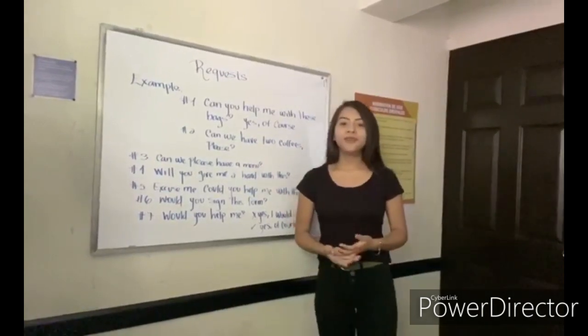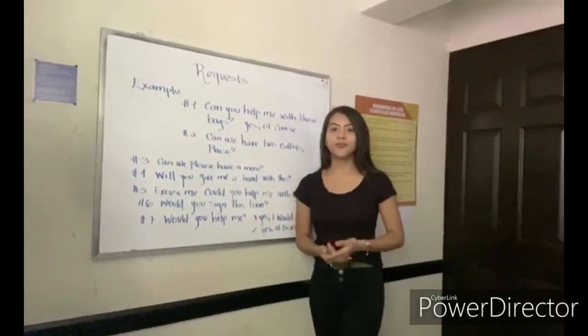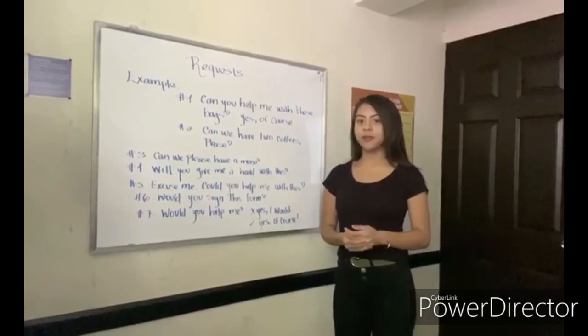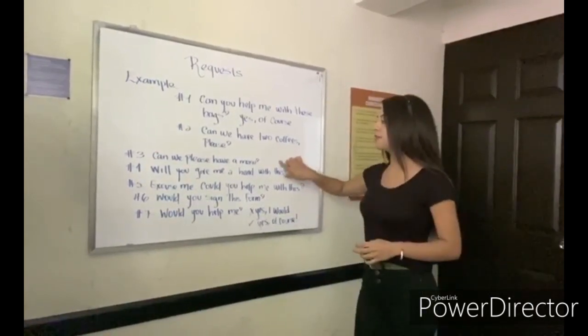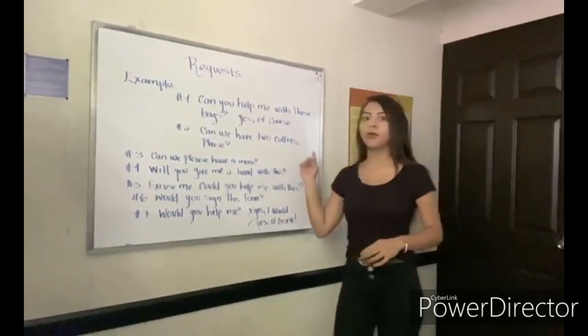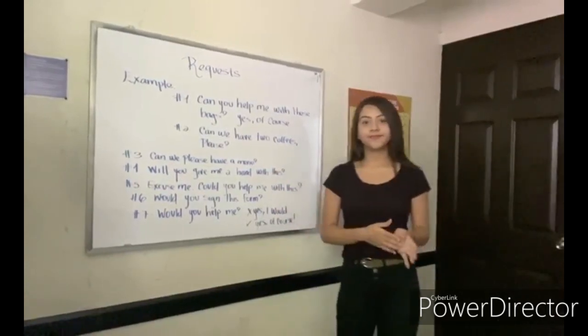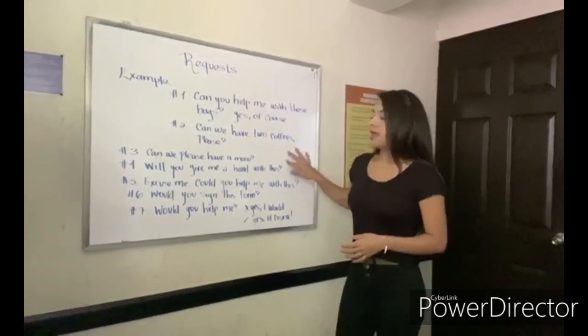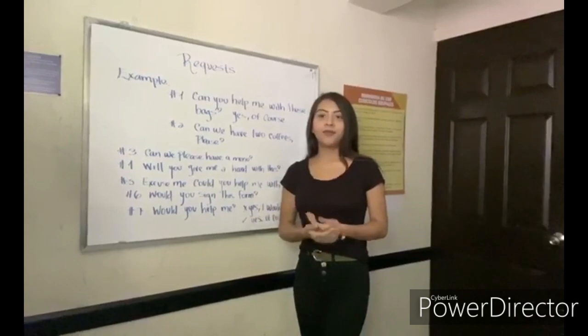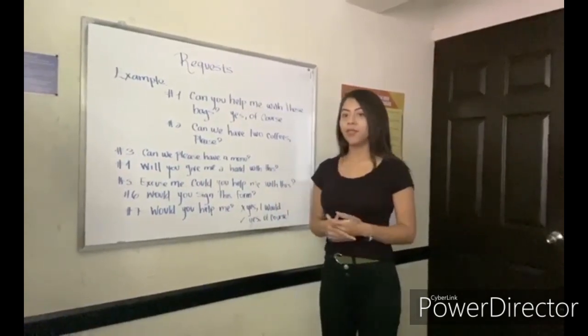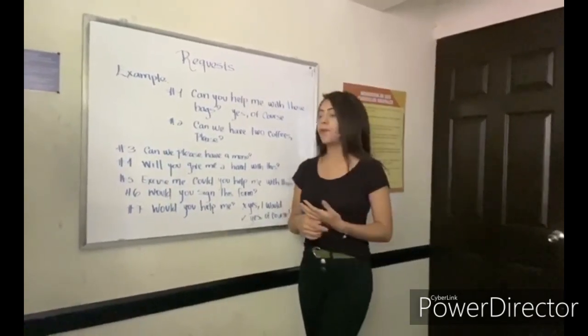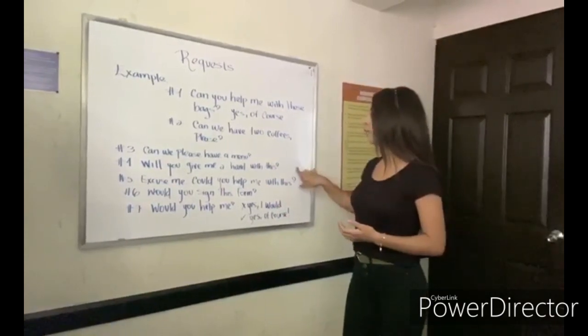We put please in front of the verb to make our request stronger. For example, can we please have a menu, or would you please be quiet? We often use will you with the people we know well. For example, would you give me a hand with this?